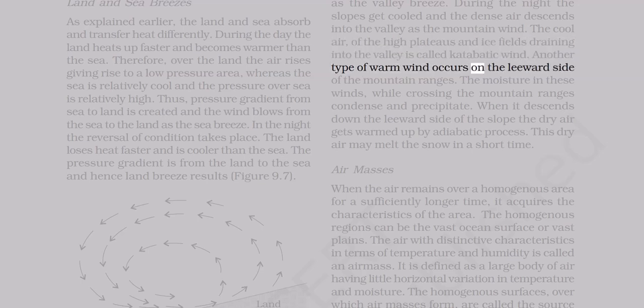Another type of warm wind occurs on the leeward side of the mountain ranges. The moisture in these winds, while crossing the mountain ranges, condenses and precipitates. When it descends down the leeward side of the slope, the dry air gets warmed up by the adiabatic process. This dry air may melt the snow in a short time.